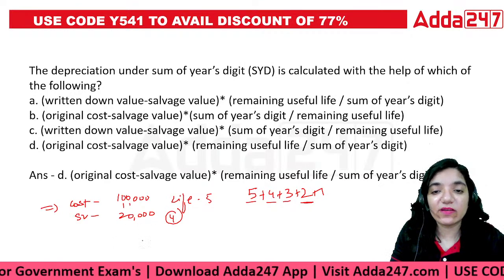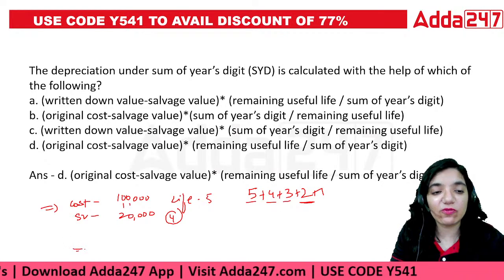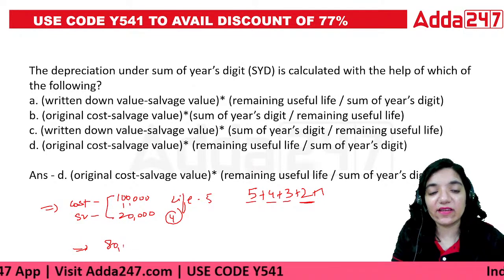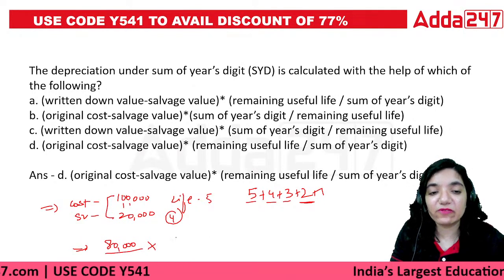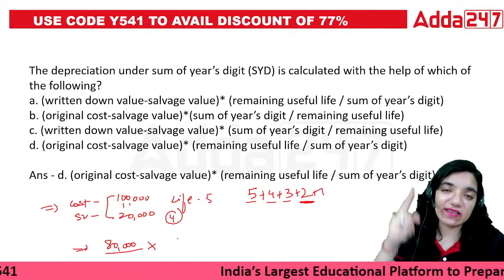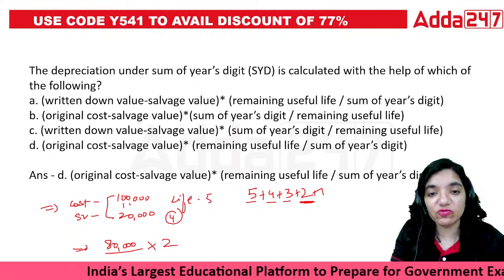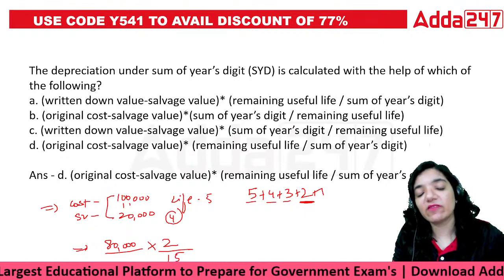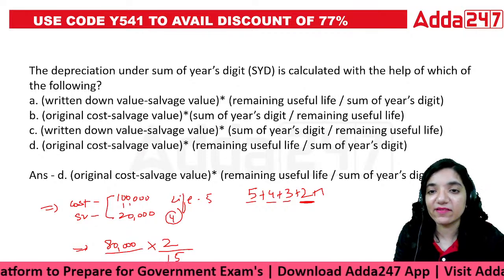So what would be the remaining years? It would be 2. That means original cost. What is the depreciation that we can look forward to in that year? That would be 1 lakh minus 20,000. 80,000 is the depreciable value multiplied by, that is the fourth year. In the fourth year we have 2 years left because the entire fourth year plus the entire fifth year is left. So it is like 2, that is divided by 15. This will give you the value of depreciation that would be charged in that particular year.